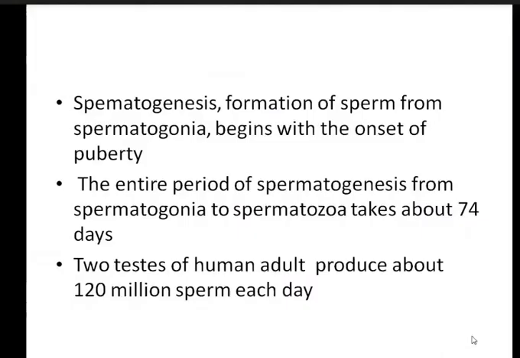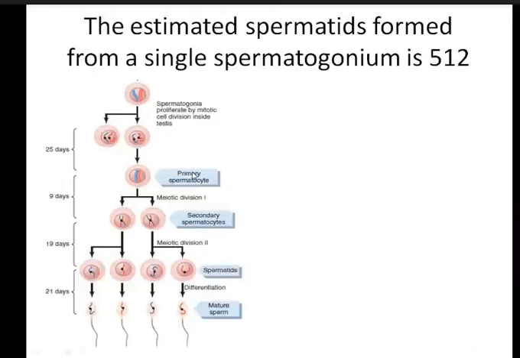Okay, primary spermatocytes. I have told you that the primary spermatocyte is the matured spermatogonia. It will be formed when the person reaches the pubertal stage. Then this will undergo meiotic cell division 1 to form the secondary spermatocytes.